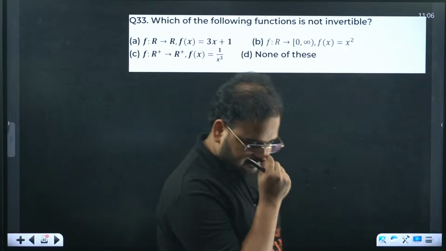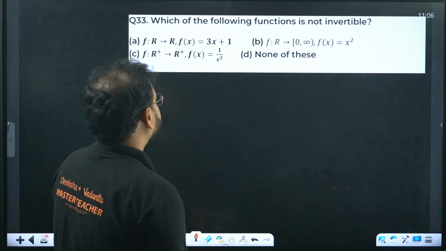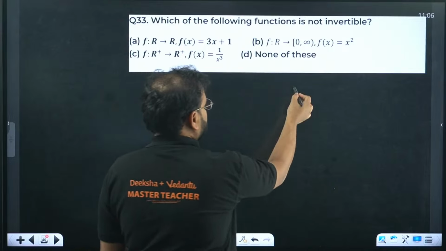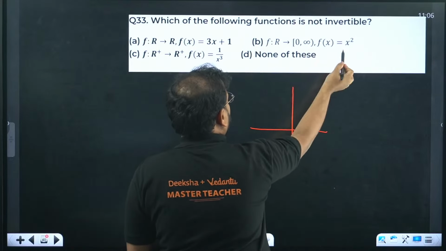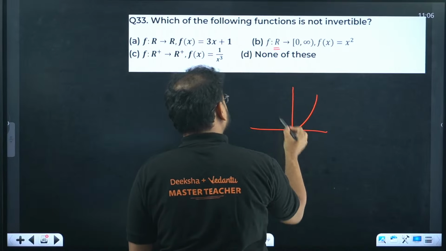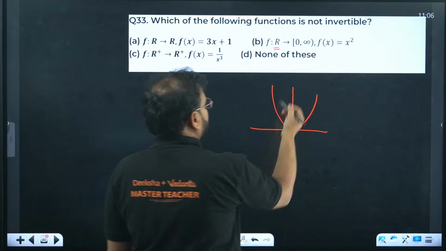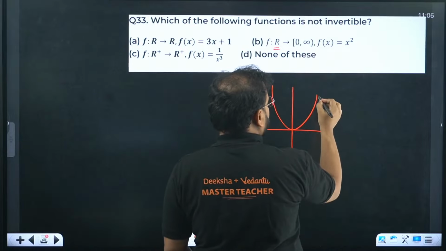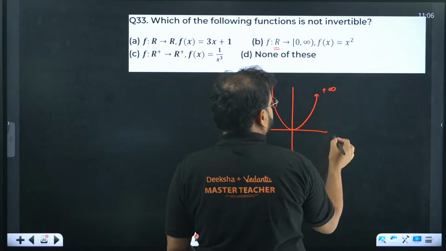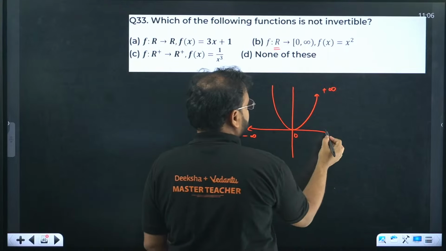Okay. Which of the following function is not invertible? This one. Parabola, domain is all real, so like this, symmetric about the y-axis. This is the 0 to infinity part. This point is 0, and it is defined for all real numbers, negative to positive. Check here.